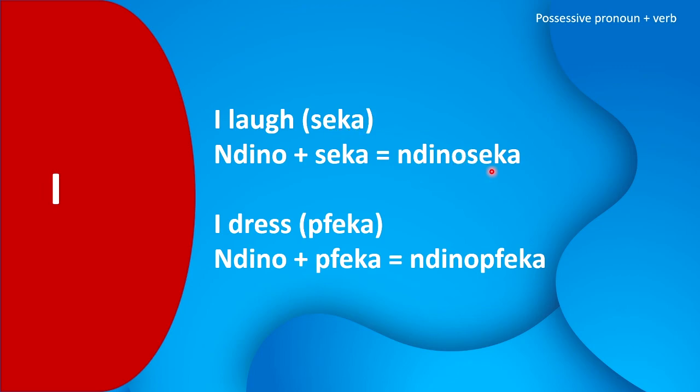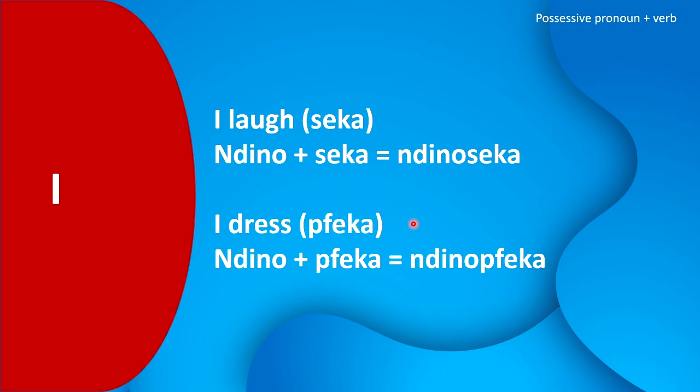You combine them as it is, so it becomes ndino seka, which is I laugh. I dress: dress is feka in Shona. And if you combine ndino plus feka, it becomes ndino feka. We did not leave out any part of feka.